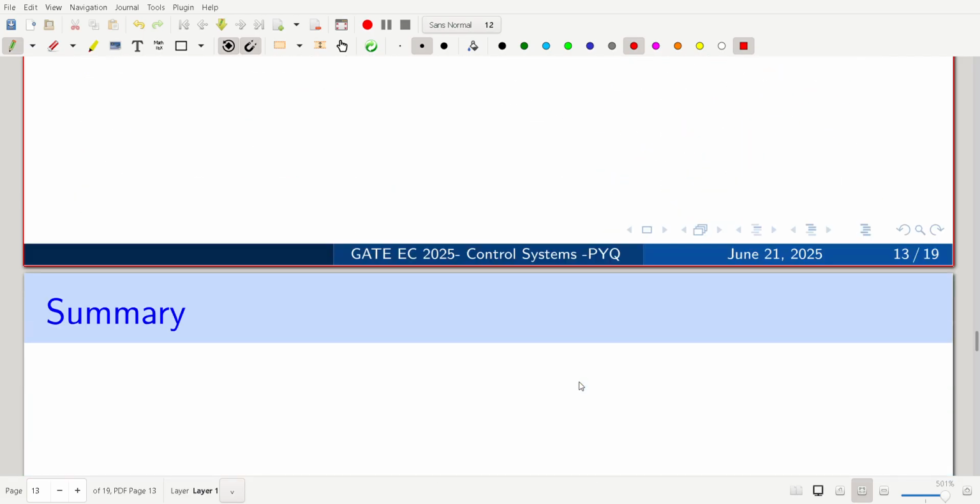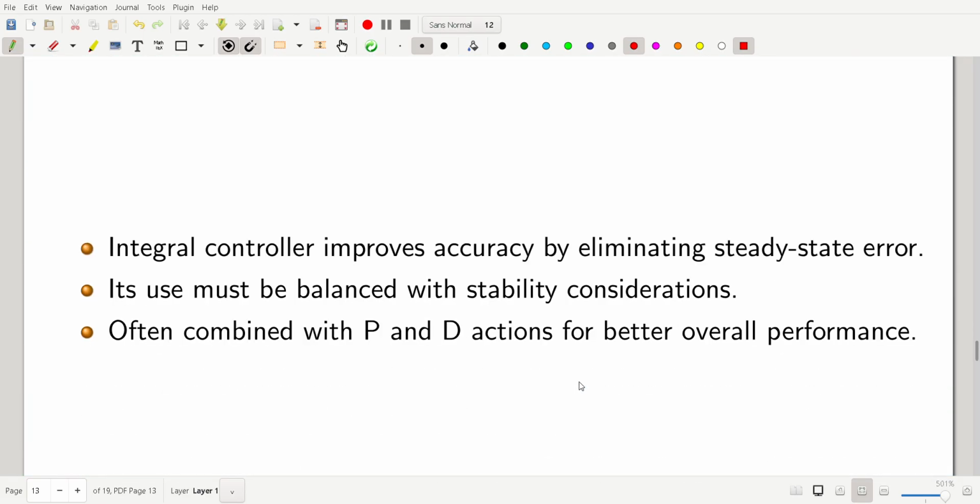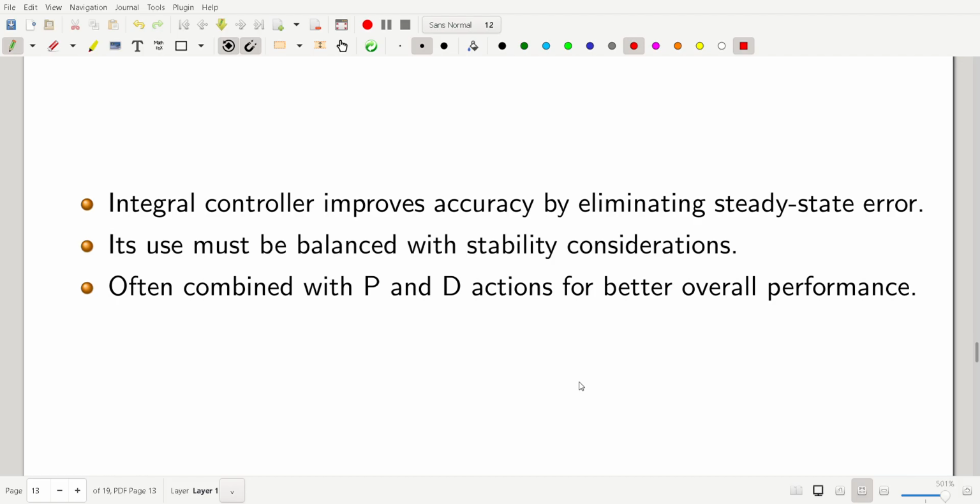I'll just go through some very important concepts, so that an intuitive understanding will be developed. The integral controller improves accuracy by eliminating the accumulated error. Generally, in order to reduce and minimize the error, we go for integral control. But at the same time it will slow the response.